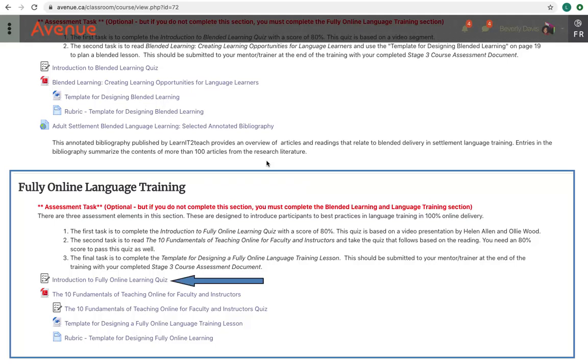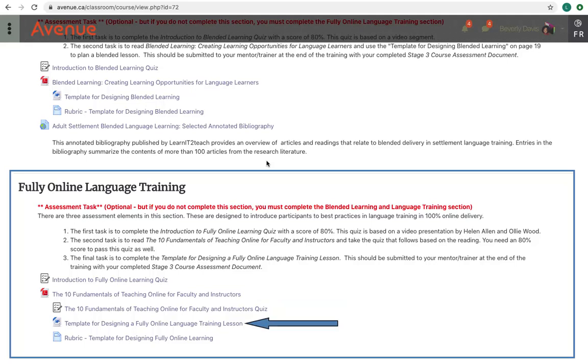There is also a reading, The 10 Fundamentals of Teaching Online for Faculty and Instructors, that will interest course participants looking for a deeper understanding of this topic. This reading can be a useful resource for writing the report required to complete the PTCT Reflective Statement Report.